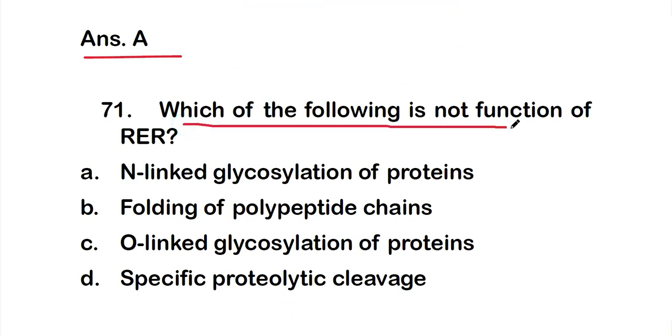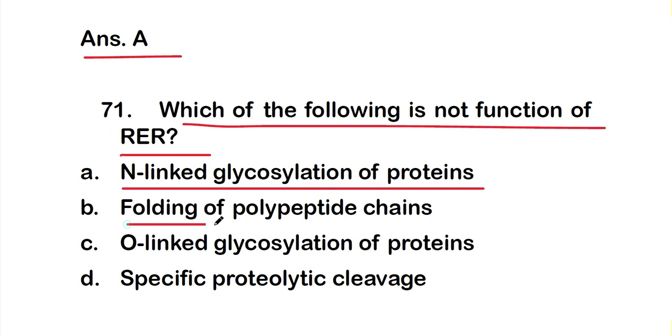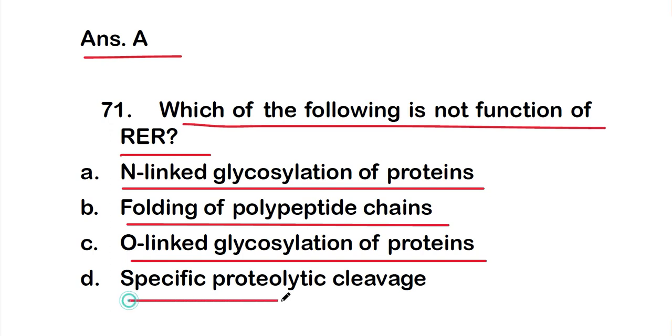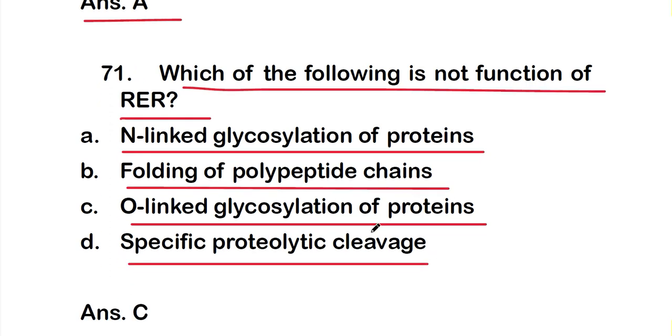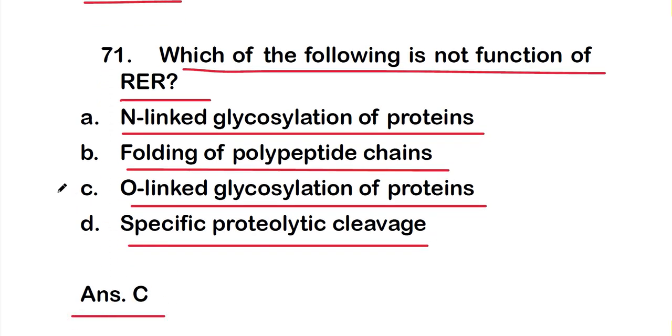So which of the following is not a function of rough ER? And the options are option A, N-linked glycosylation of proteins, option B, folding of polypeptide chains, option C, O-linked glycosylation of proteins, option D, specific proteolytic cleavage. So the right one is option C, that is O-linked glycosylation of proteins. So which of the following is not a function of rough ER? That is O-linked glycosylation of proteins. This is not a function of rough ER.